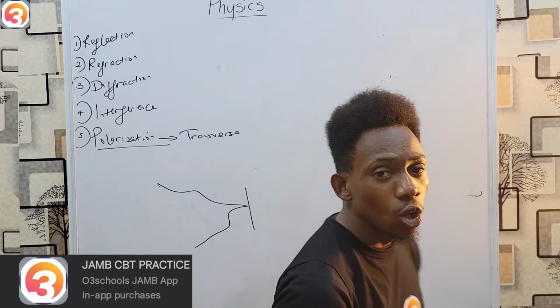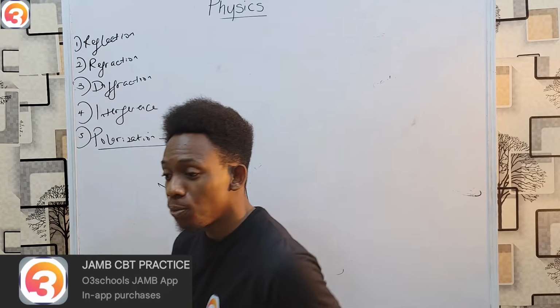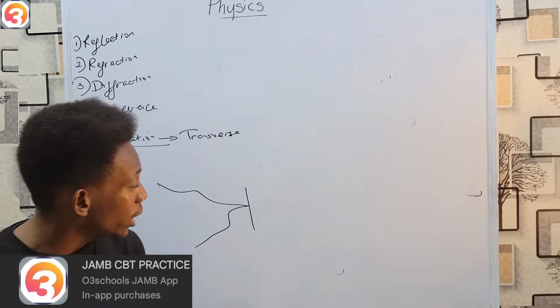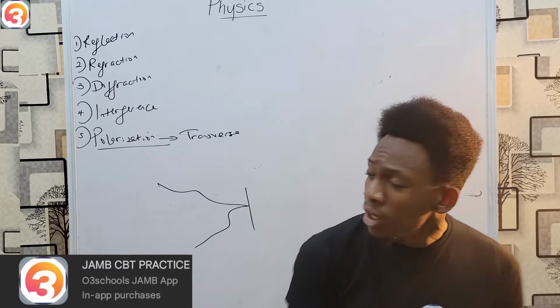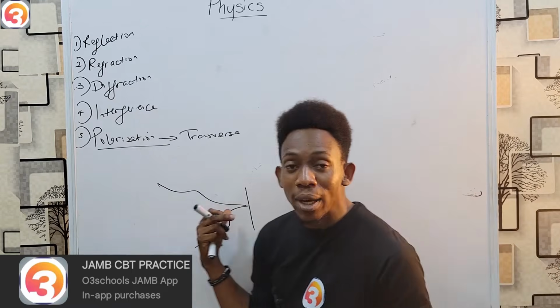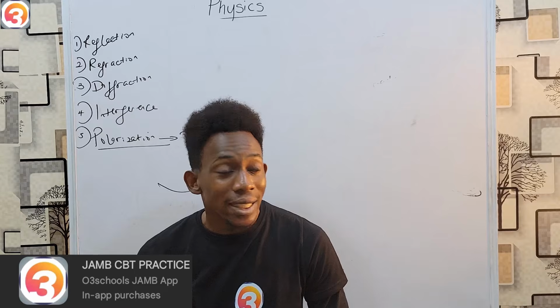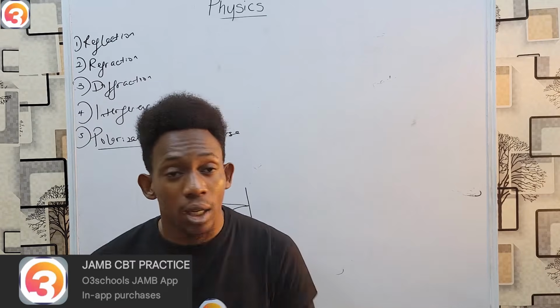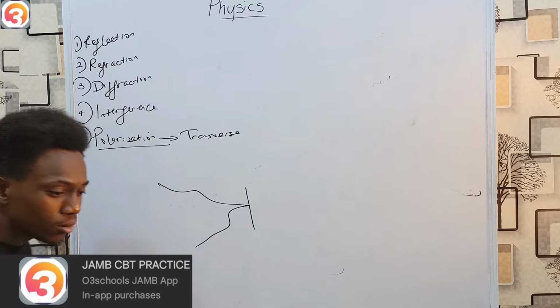We'll treat reflection of waves in a different video, which you can check at the channel. You see the video there. We treated reflection as a topic on its own. So there's no need for too much explanation over here. Just know that it's the bouncing back of waves, e.g., with a mirror. Your light hits the mirror and bounces back. That's reflection. Then there's refraction.